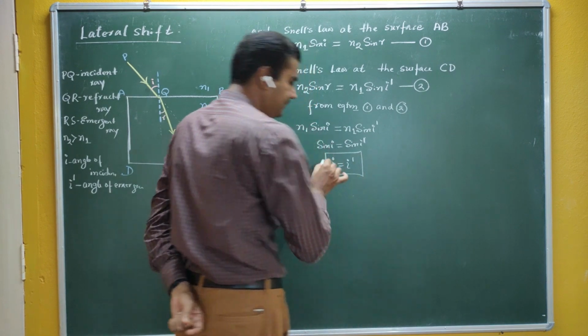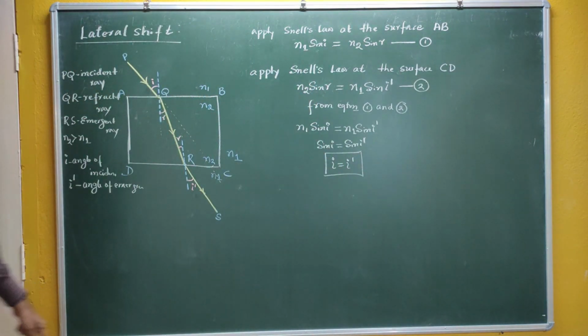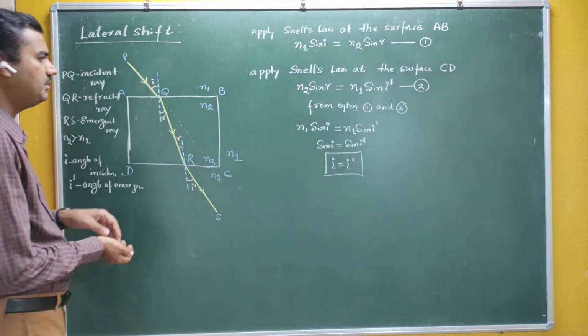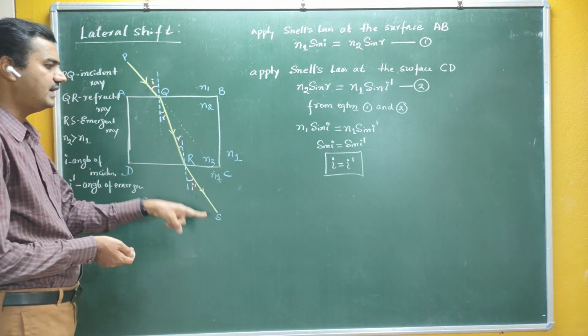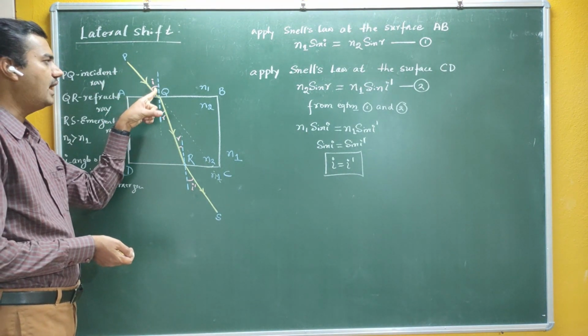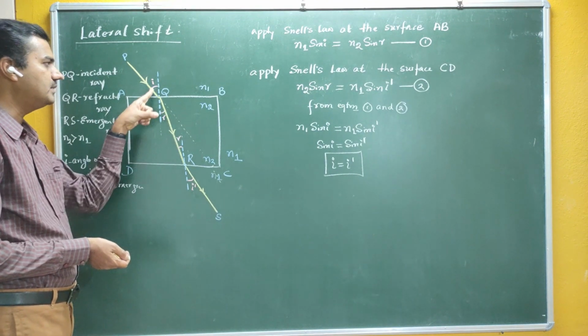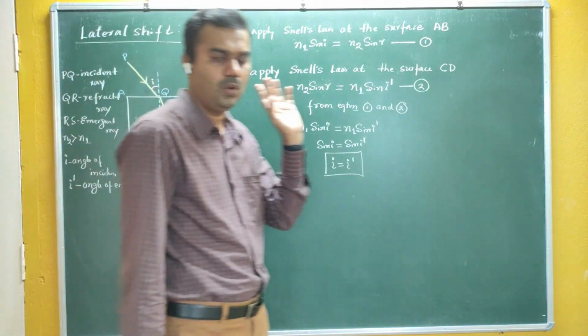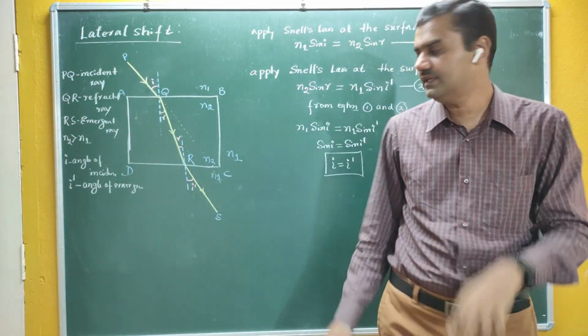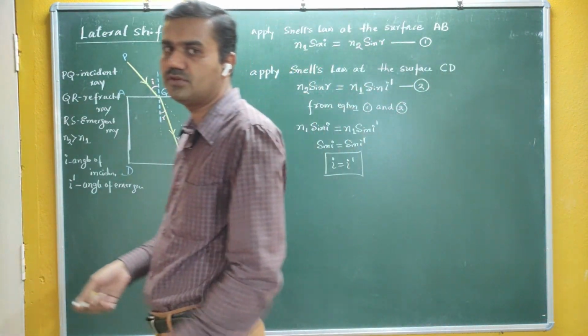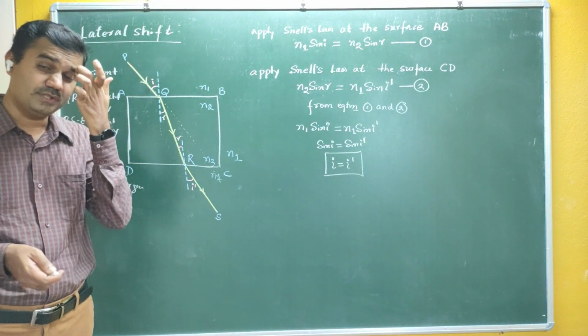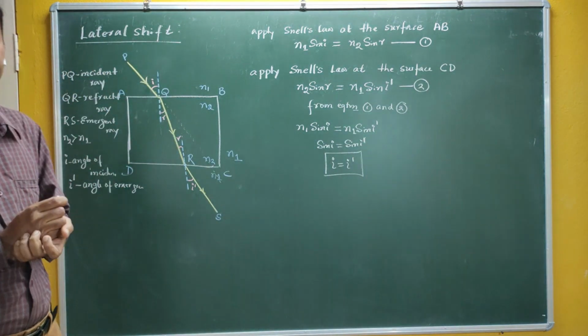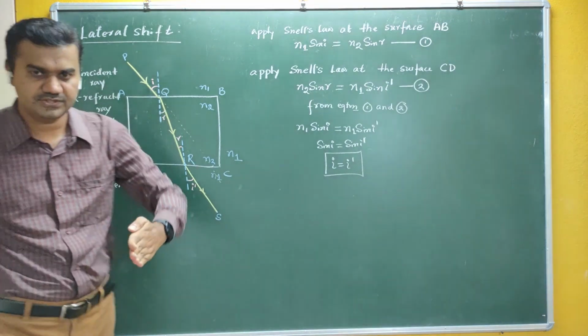Now, this is very interesting. When light passes through the parallel sided glass slab, your angle of incidence and angle of emergence are equal. If your angle of incidence is 30 degrees, your angle of emergence is also 30 degrees. That means there is no deviation. You can see here.